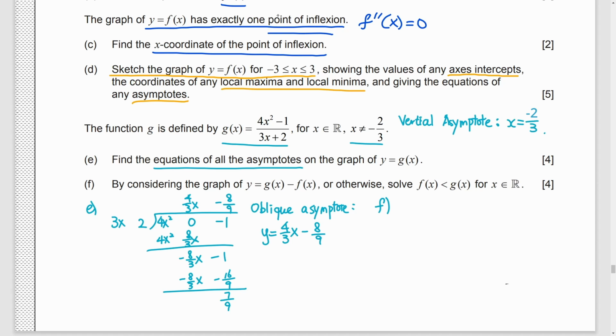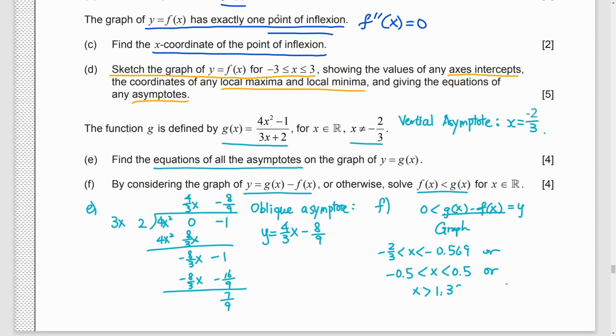Part F. By considering y equals g minus f, we need to solve f smaller than g. You know what? Paper 2 is the paper for calculator.